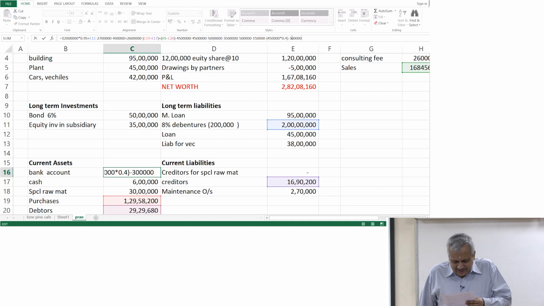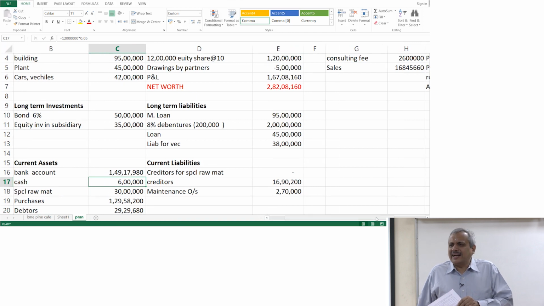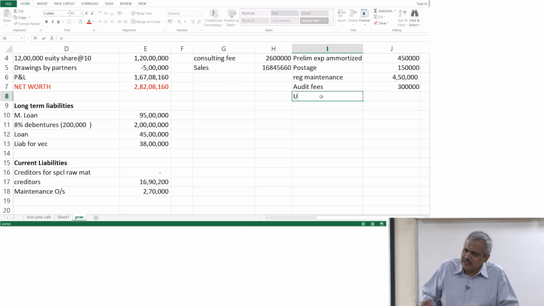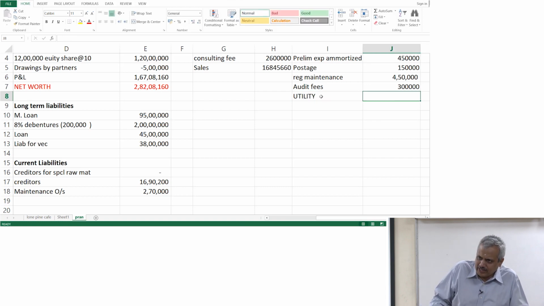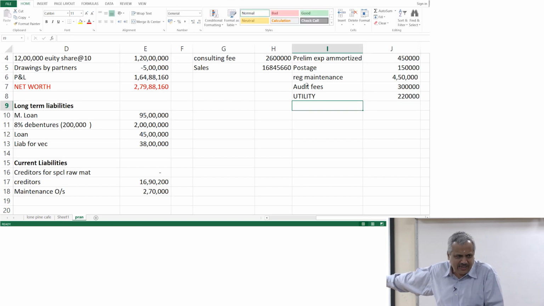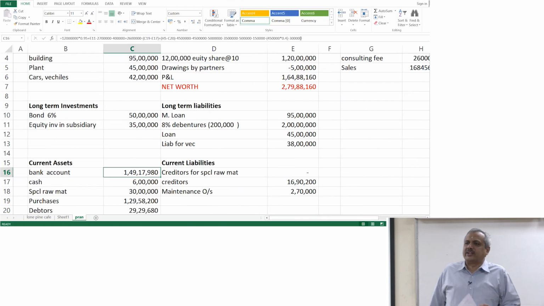Fuel and lighting 3.5 lakhs, 50% payable at the end of the year. Again exactly the same thing. At the end of the year we have normally paid off completely. So your fuel and lighting expenditure would be 3.5 lakhs. The entire 3.5 lakhs gets reduced from your bank account, assuming that it's paid off completely at the end of the year.